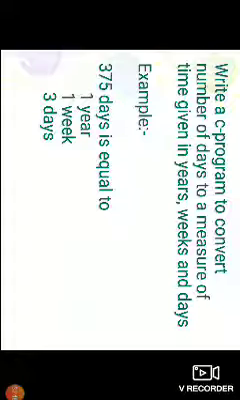Hi, here is one more program. Here I am writing a C program to convert a number of days to a measure of time given in years, weeks and days. For example, 375 days is equal to 1 year, 1 week, 3 days.